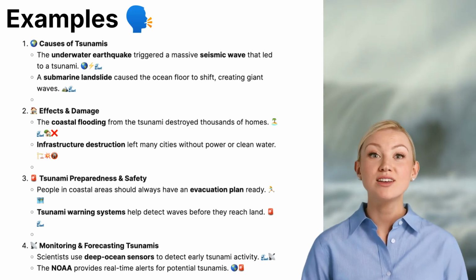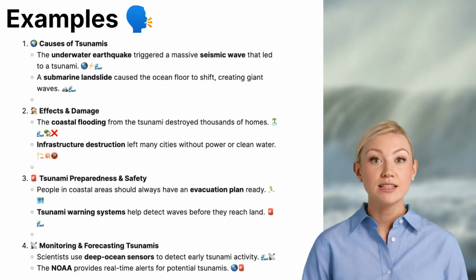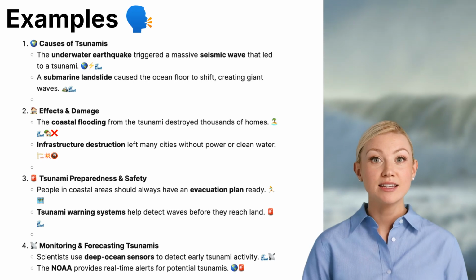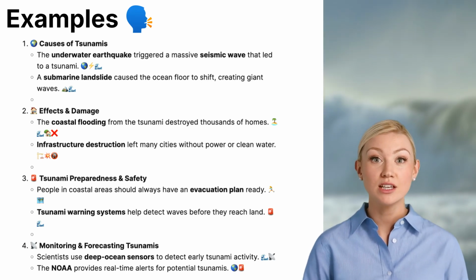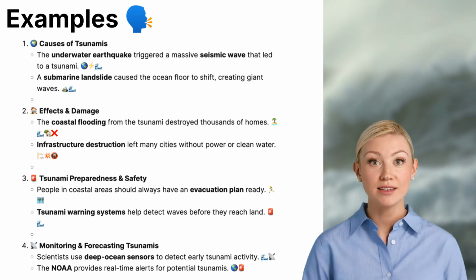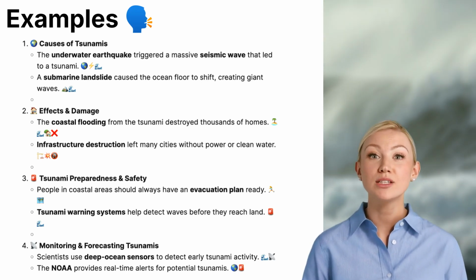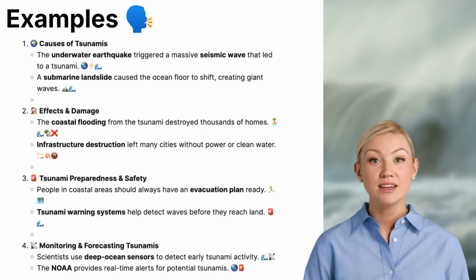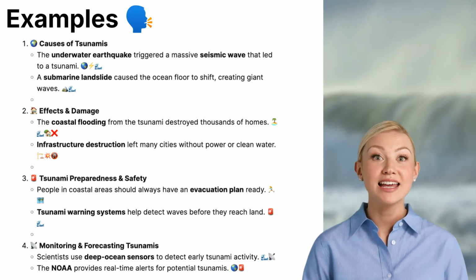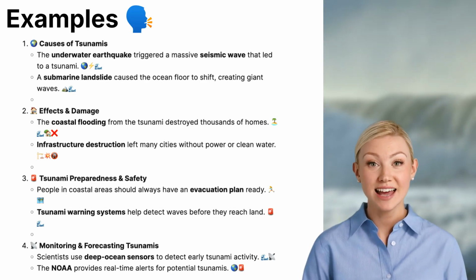4. Monitoring and forecasting tsunamis. Scientists use deep ocean sensors to detect early tsunami activity. These sensors are placed on the ocean floor to measure sudden changes in water pressure, which can indicate a tsunami. The NOAA provides real-time alerts for potential tsunamis. The National Oceanic and Atmospheric Administration tracks ocean movements and issues warnings to help prevent disasters.